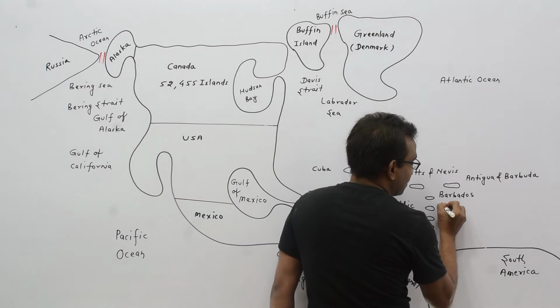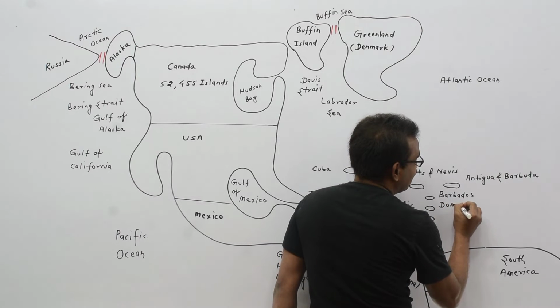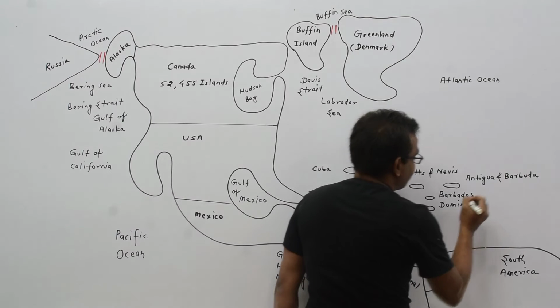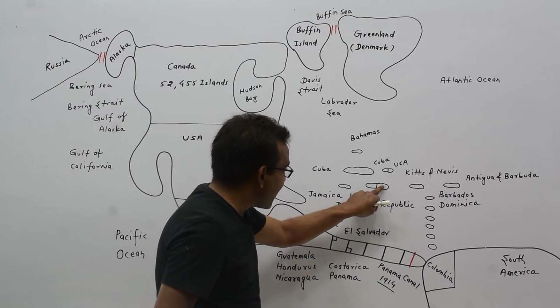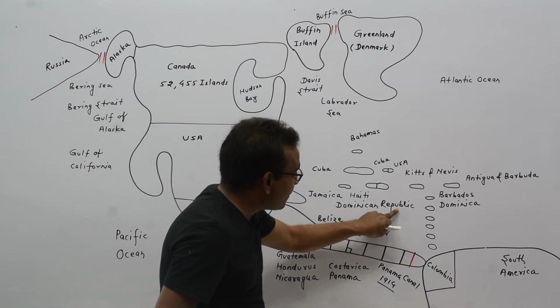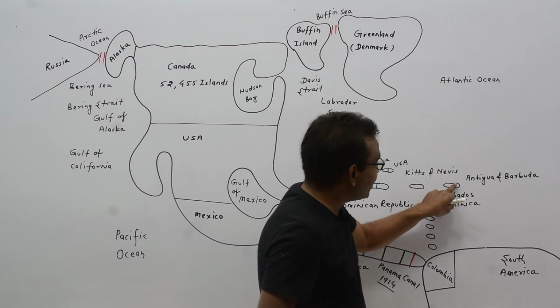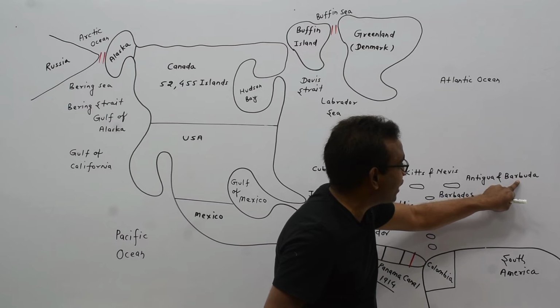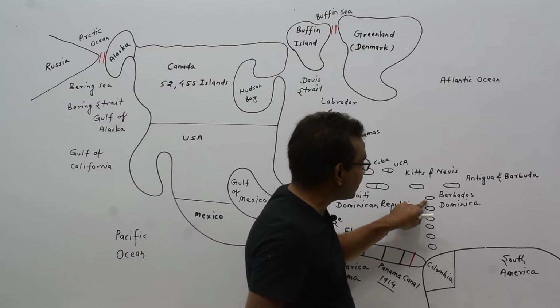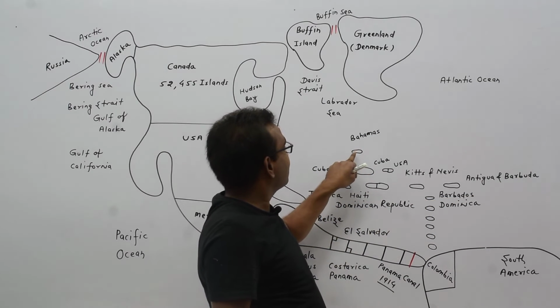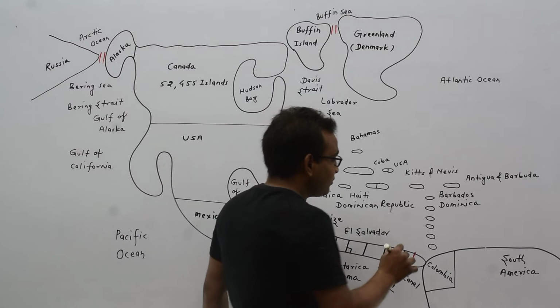This is Dominica. This country is known as Dominican Republic, but this is Dominica. This country is known as Antigua and Barbuda. This is Barbuda, but this is what? Barbados, and this is Bahamas.